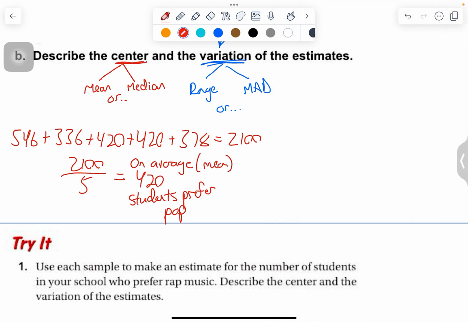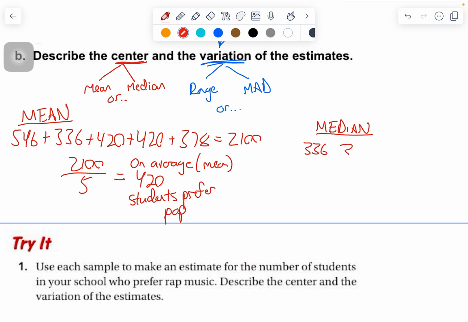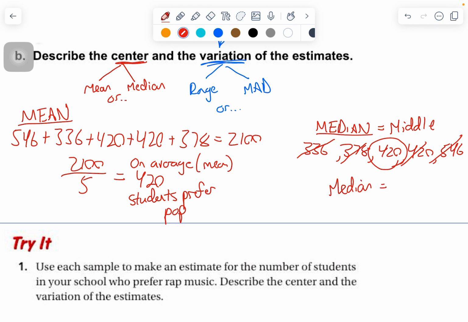We also need to find the median. Okay, so we would order these from least to greatest. So we got 336, 378, 420, 420, and 546. In all situations, the median is the middle. And in this situation, the middle number, you've got to put them in order least to greatest, don't forget that, is also 420. This doesn't occur all the time, that the mean and the median are the same. But in this case, it does. Okay, it's our middle number.